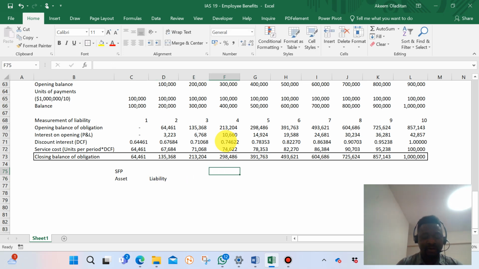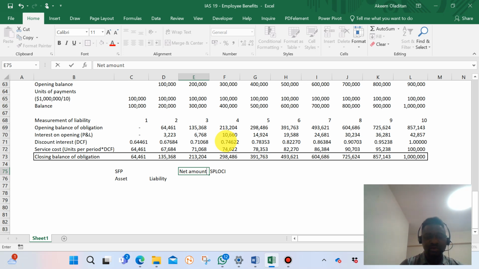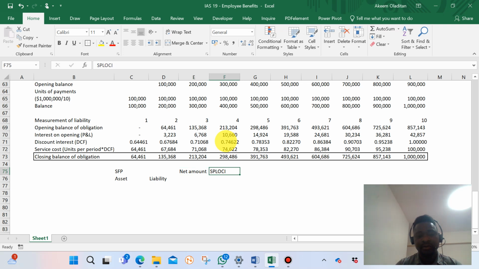And we have our statement of profit or loss and other comprehensive income, SPL OCI, and let me say net amount, because that net amount is what will sit in the account.